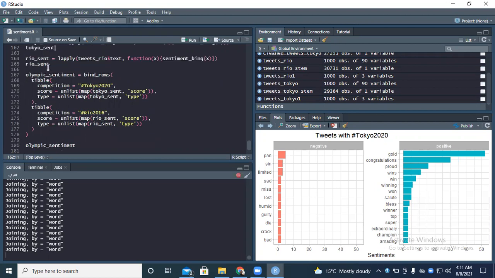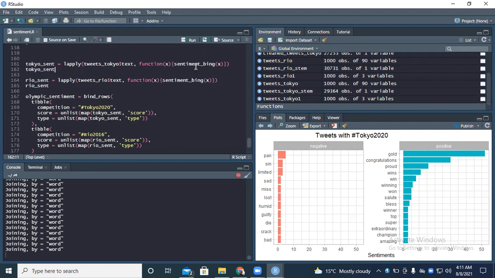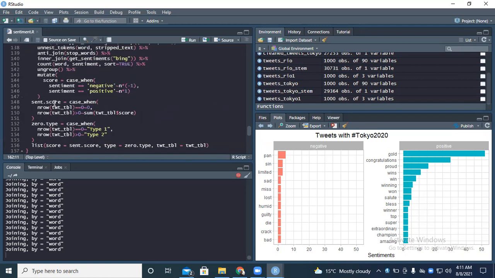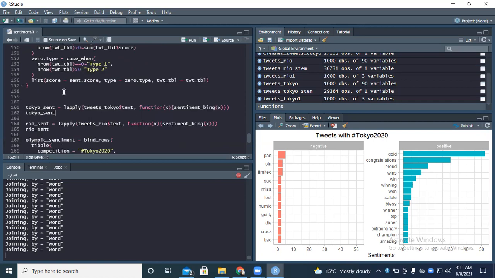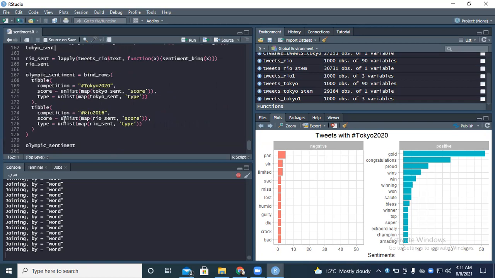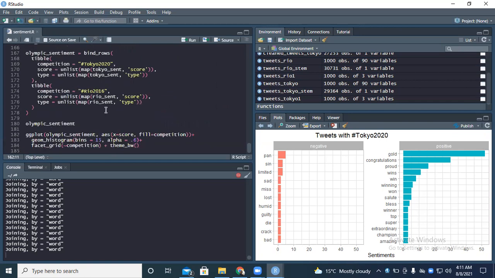After getting the values here, the tweet counts and the type score for each tweet, we want to merge the two frames together so that we are able to plot them side by side and compare the score across the competitions.